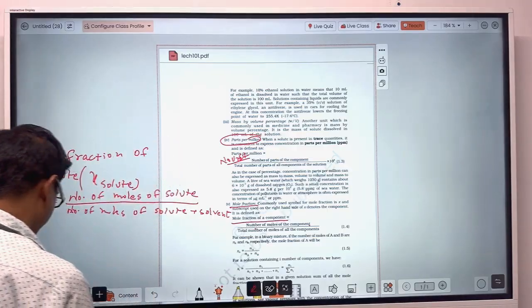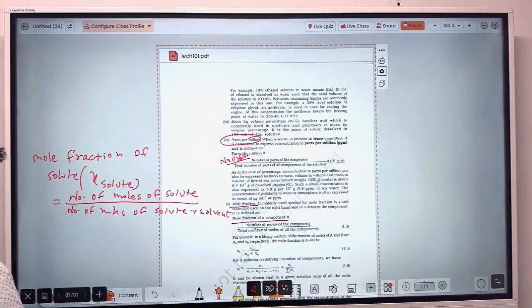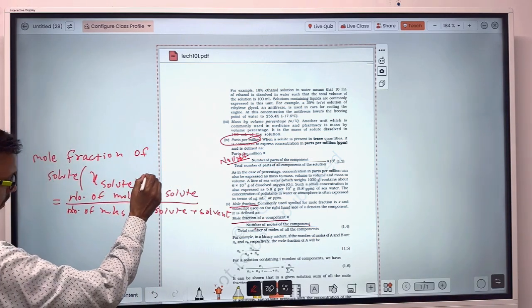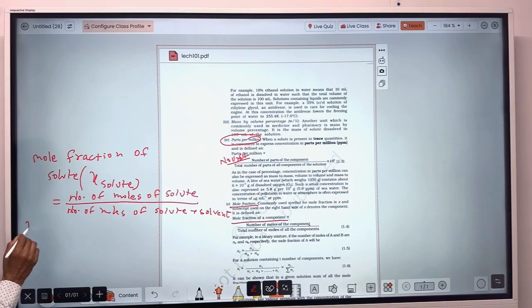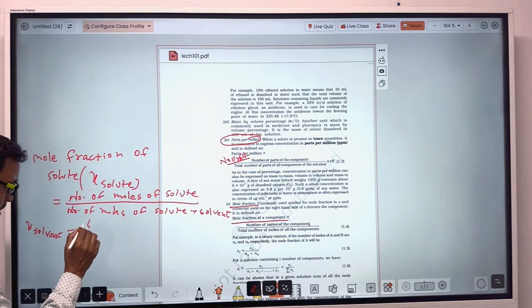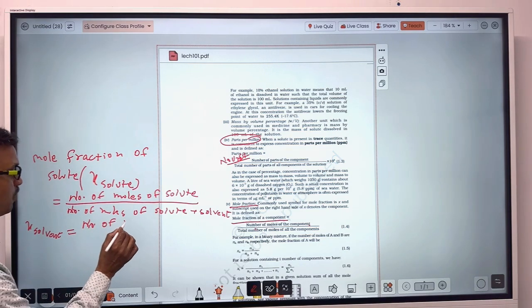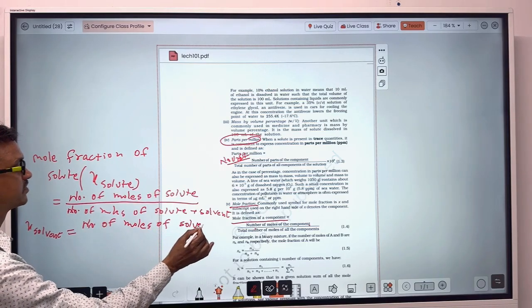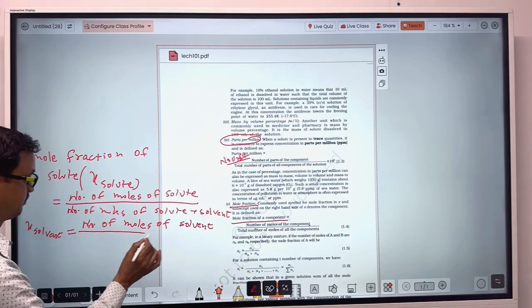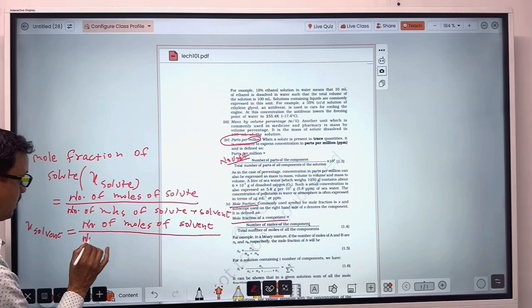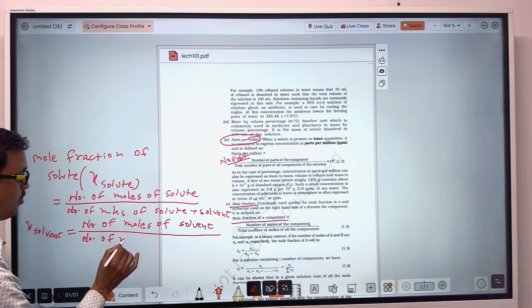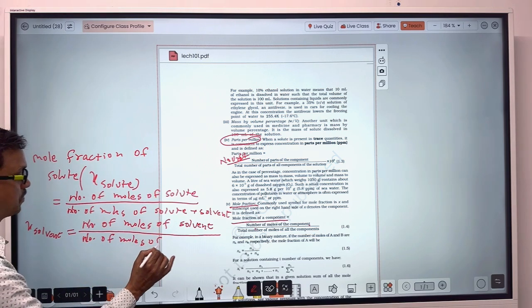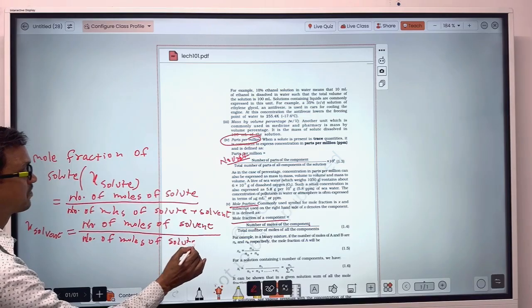In the same way, if you have to find out the mole fraction of solvent, that will be equal to the number of moles of solvent upon the number of moles of solute plus solvent.